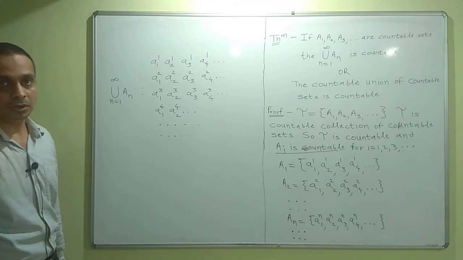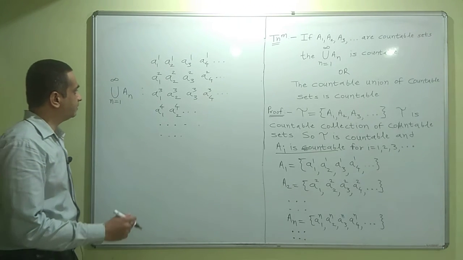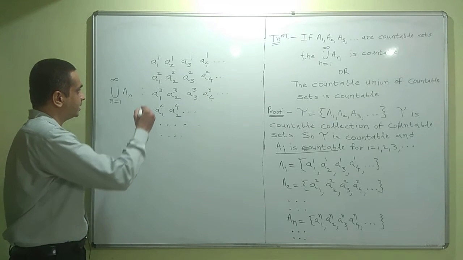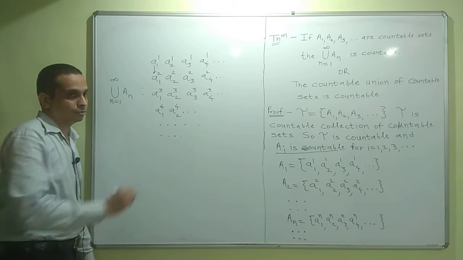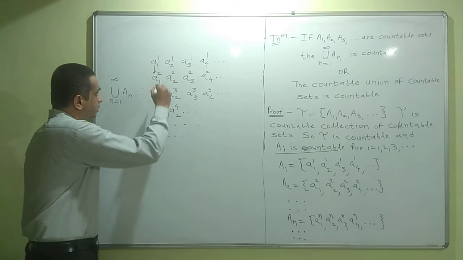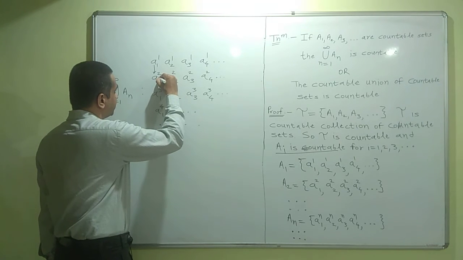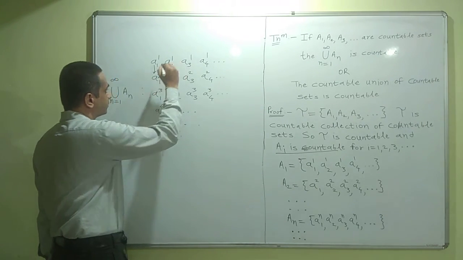In order to count these elements, I begin with A11, then I count the element A12 and A21.